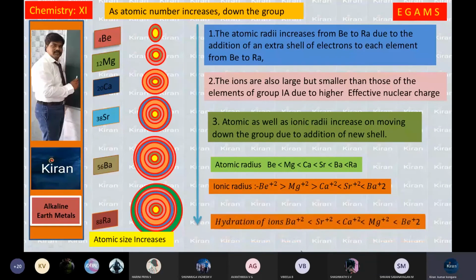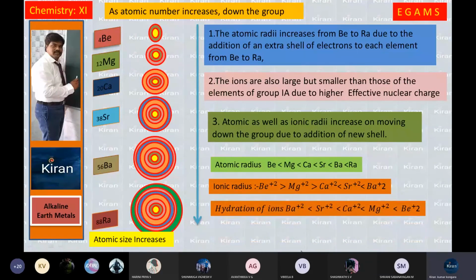Coming to the hydration enthalpy, hydration energy. Atomic radius, ionic radius and hydration enthalpy are all interlinked with each other. The smaller ion will have high hydration energy, that is the statement. In this case, the smaller ion is beryllium. The smaller ion is beryllium, which has high hydration energy. So the ionic radius of beryllium is high where it is in the aqueous, in water. This is in aqueous.